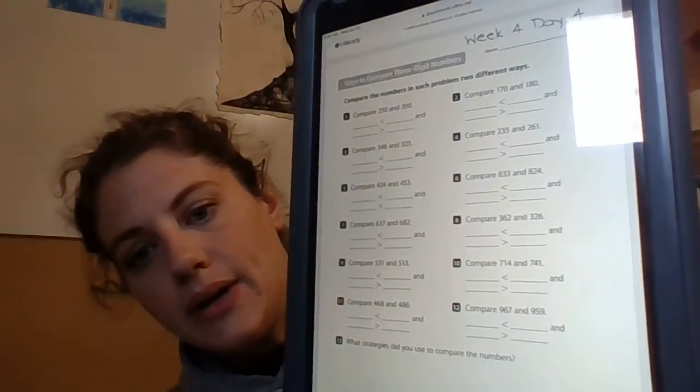Okay? So it's important that you practice knowing what the symbols mean, but also knowing how to read them the right way. Okay? So go through on that worksheet and do all of those compare using the less than, greater than symbol.